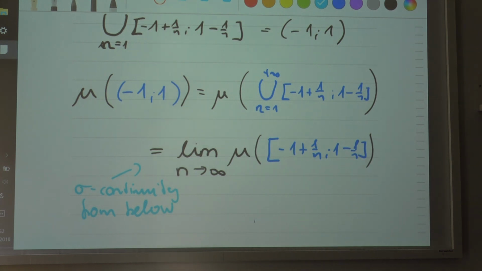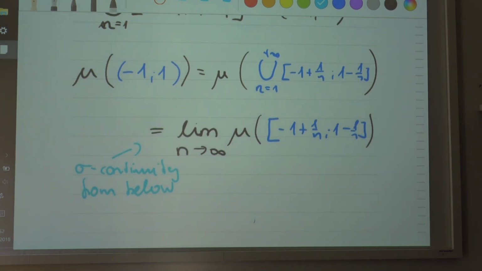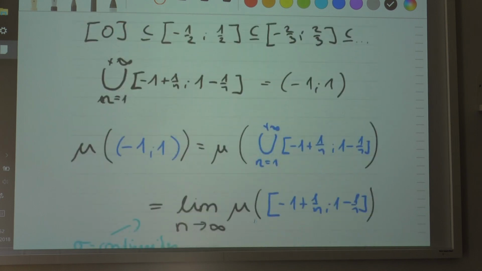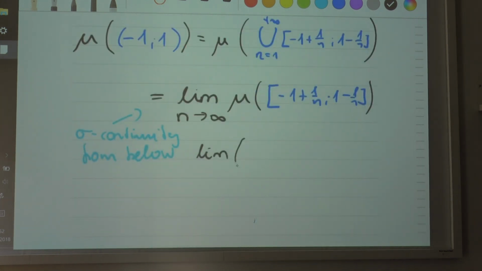And what's the length of that interval here? So the upper bound minus the lower bound is equal to what? This is the limit of, and you can calculate this due to the definition. The length is defined for a closed interval, so this is b minus a, the upper bound minus the lower bound of the closed interval. So let me put it here: 1 minus 1 over n minus negative 1 plus 1 over n.